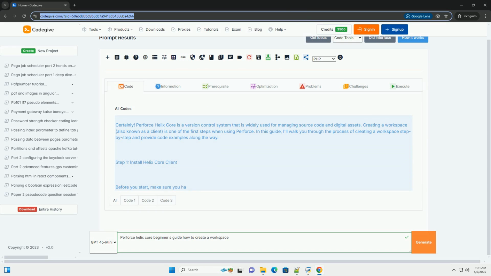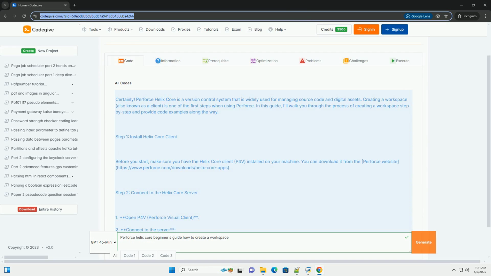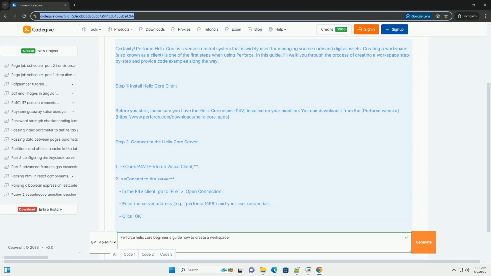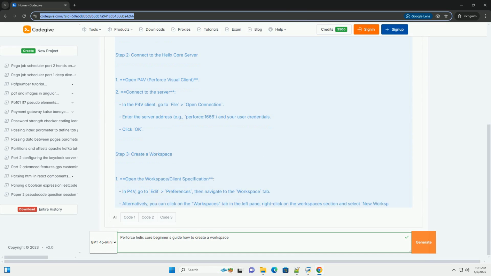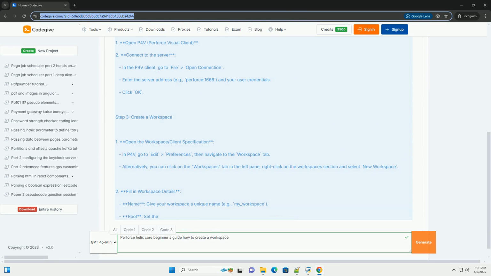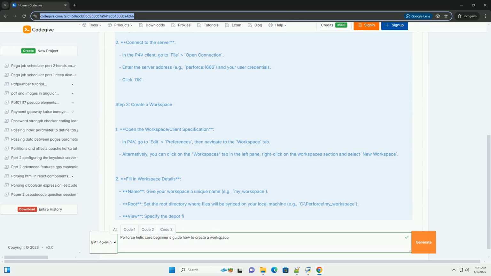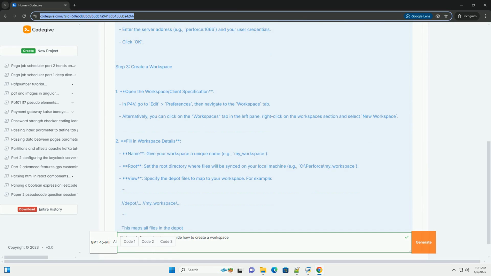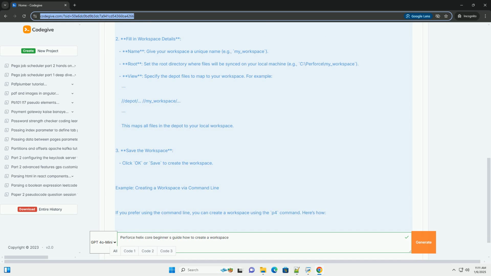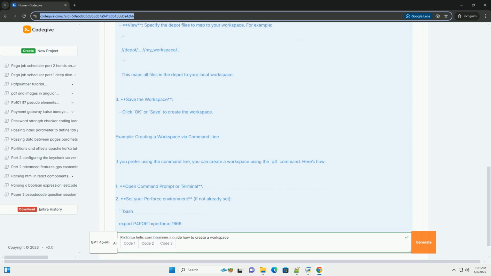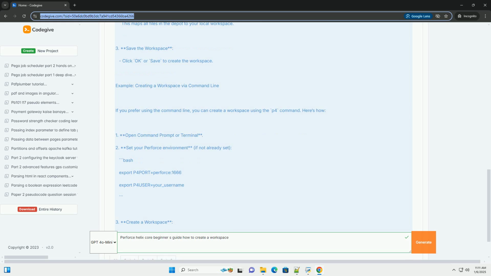Certainly. Perforce Helix Core is a version control system that is widely used for managing source code and digital assets. Creating a workspace, also known as a client, is one of the first steps when using Perforce. In this guide, I'll walk you through the process of creating a workspace step by step and provide code examples along the way.